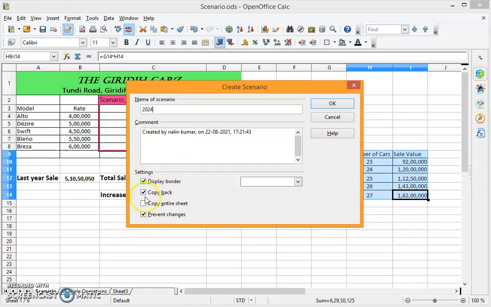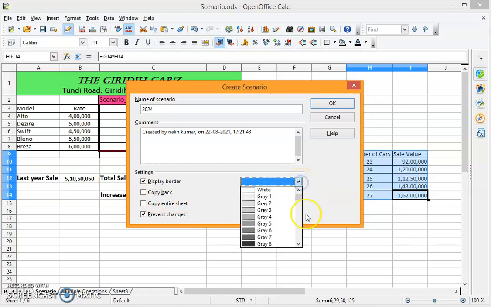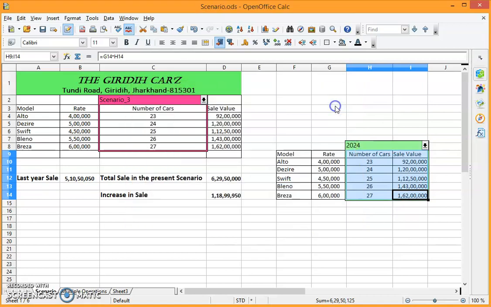Now here there are 4 options. You just unclick this copy back because we do not need it to be copied back. You can change the display border as per your choice. Let it be green and just click OK. So this is as per 2024.